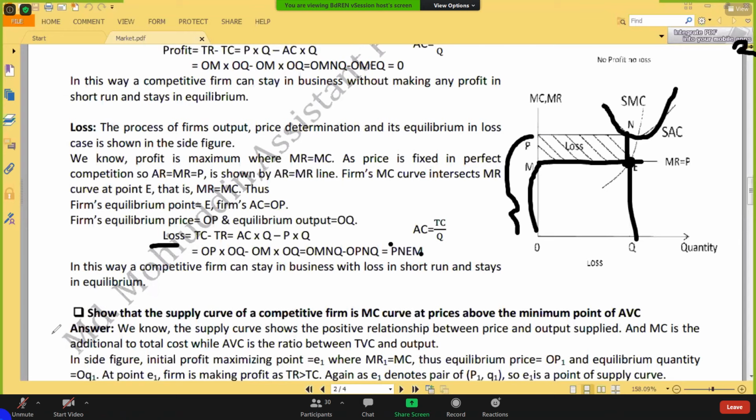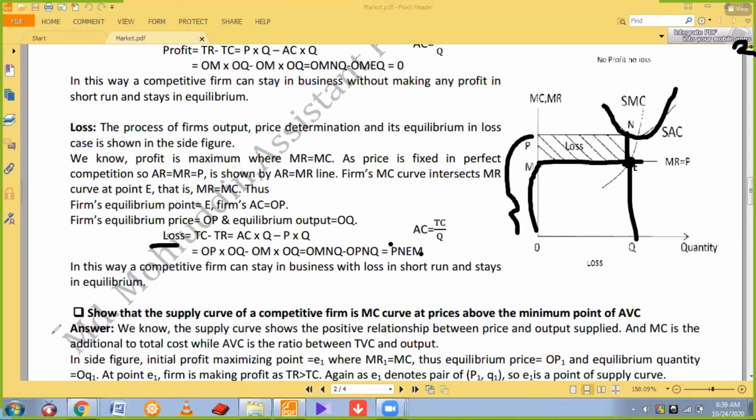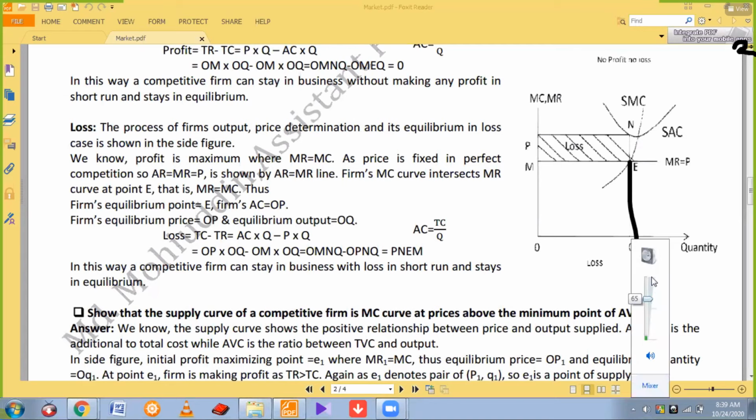Do you have any question? Sir, here the S means short run, am I right? As in SMC, the S stands for short run marginal cost. Sir, actually, here in the graph we see SMC. We know that MC means marginal cost, but what will S be? Short run, S?